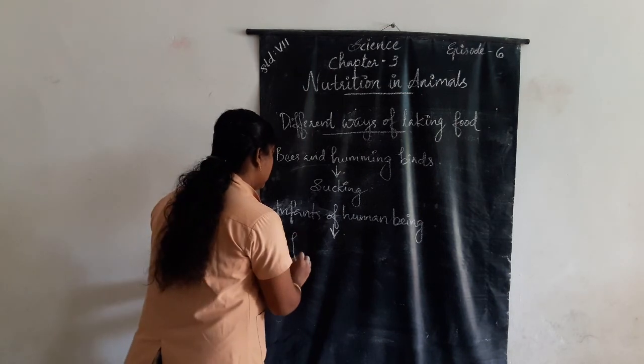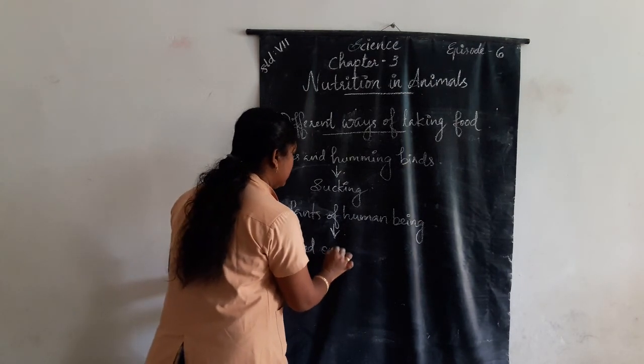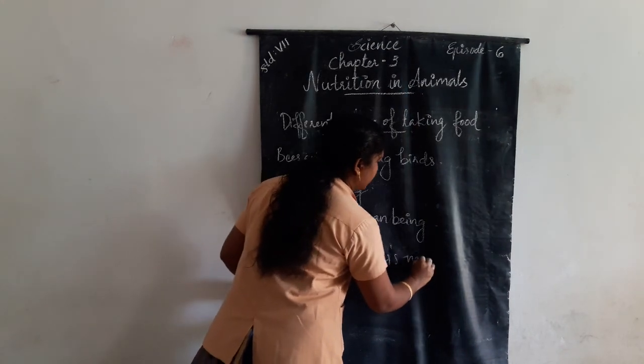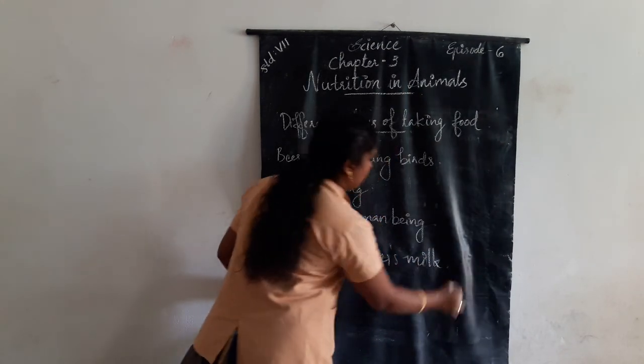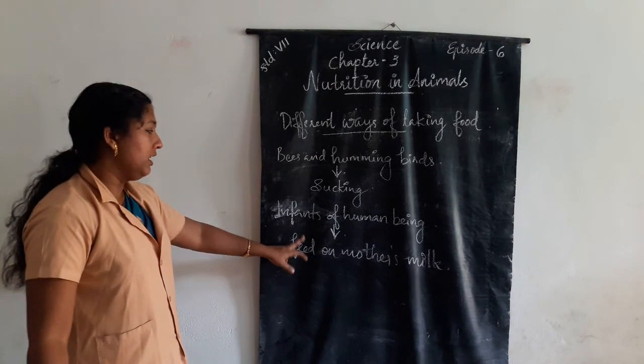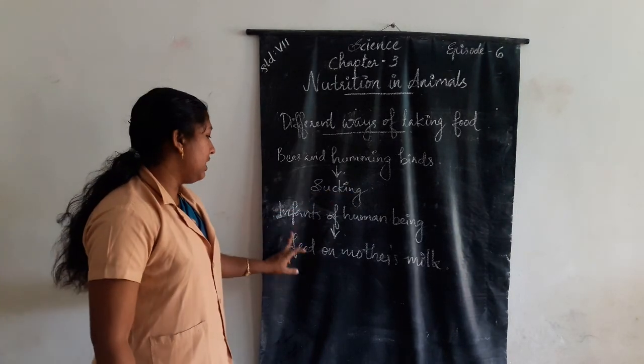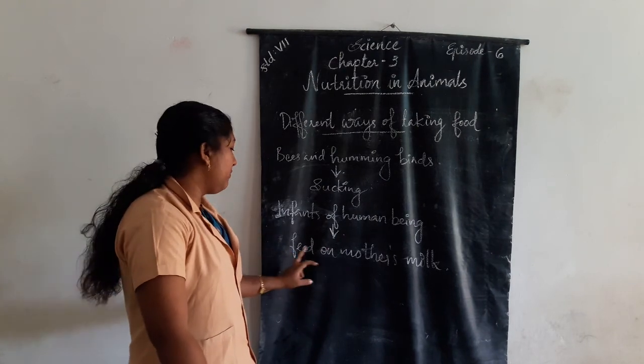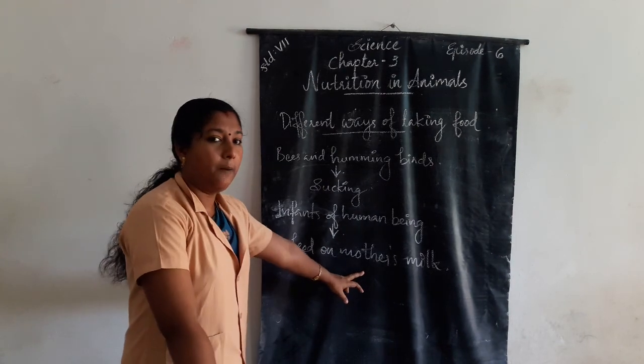They feed on mother's milk. Like this, the infants of human beings take food.